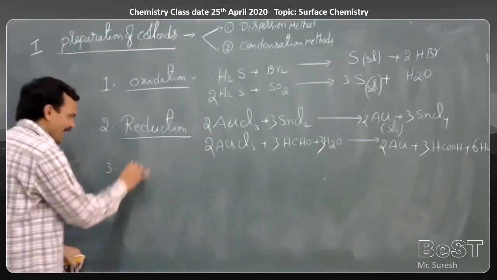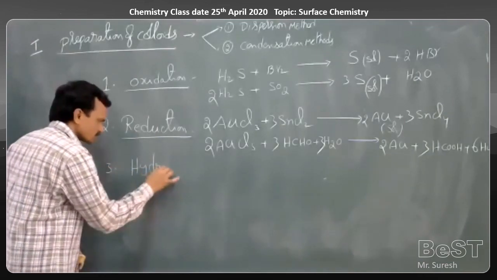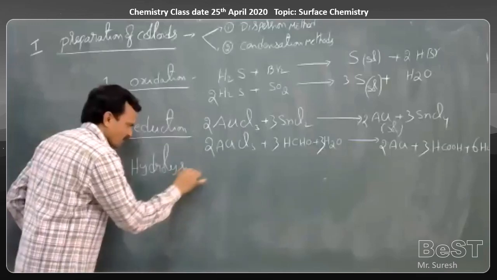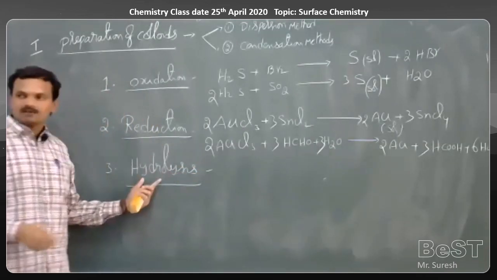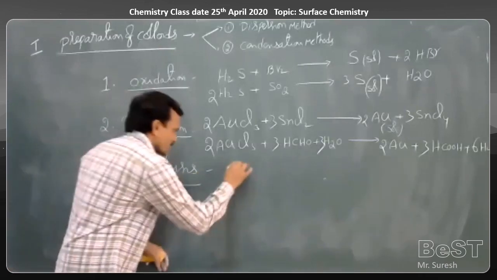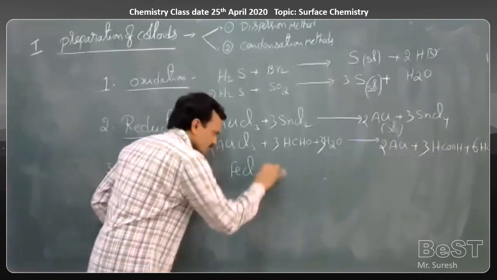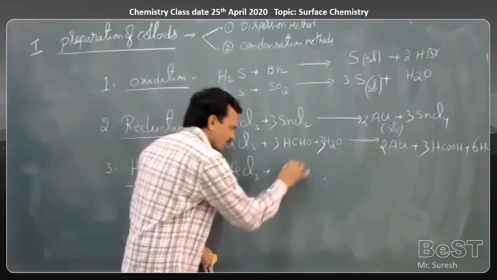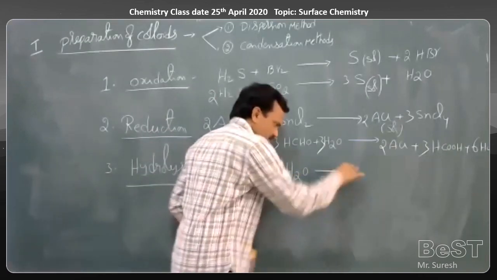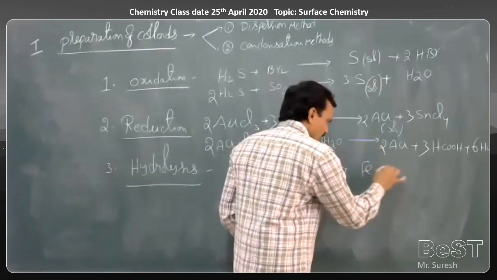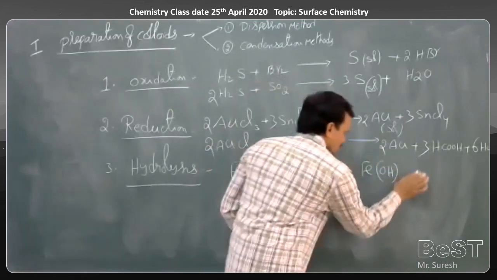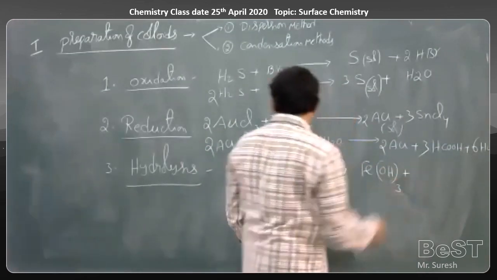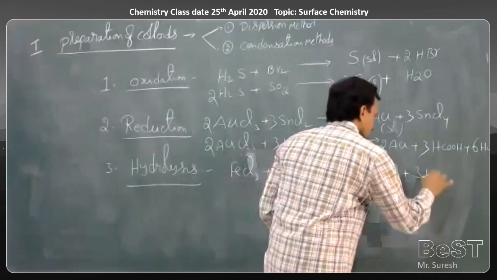Next one, hydrolysis. Hydrolysis means decomposition by reacting with water. If we take ferric chloride, when ferric chloride undergoes hydrolysis, it forms ferric hydroxide, nothing but hydrated iron oxide, plus HCl.